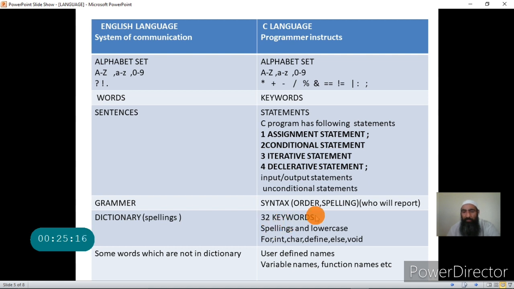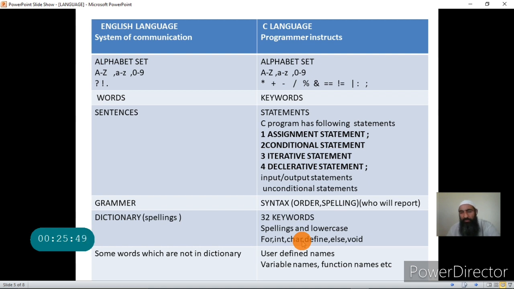But the keywords have a definite spelling, and again they should be written in lowercase. Suppose for the keyword for I have written capital F, but in C you have to write small f for for. For char, everything should be in small letters. One important thing you should remember, keywords should be written in small letters. Their spelling should be same as is given by C.